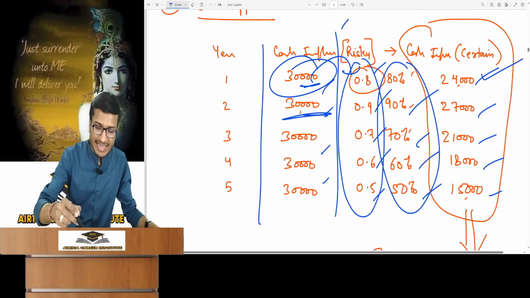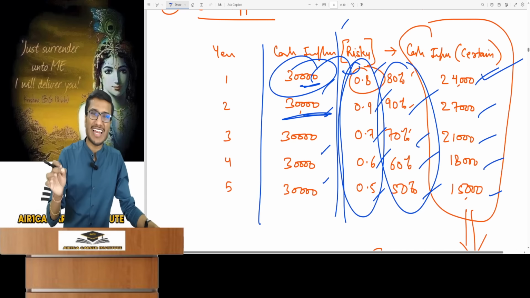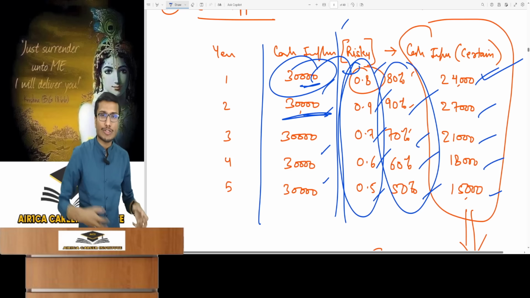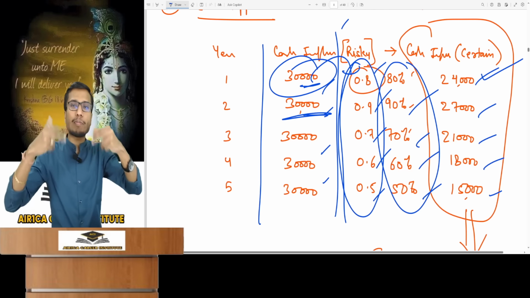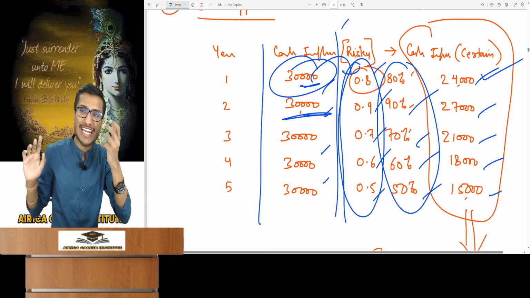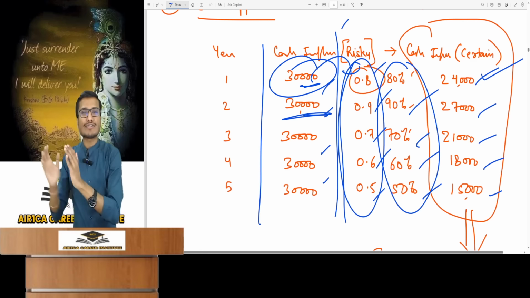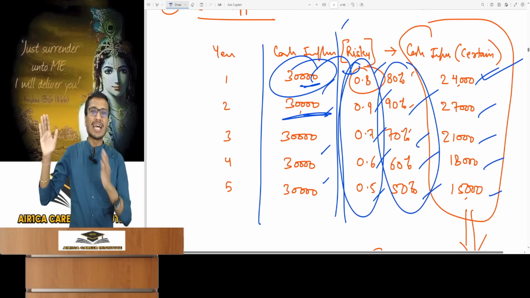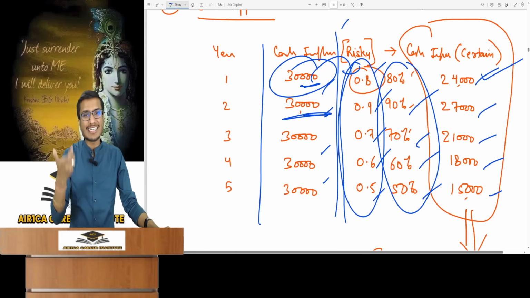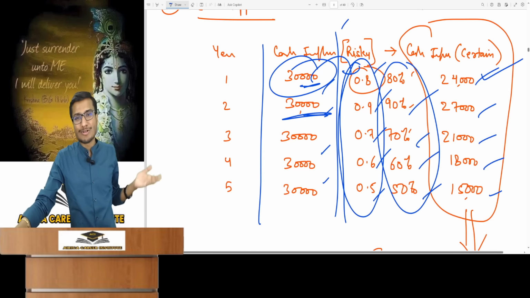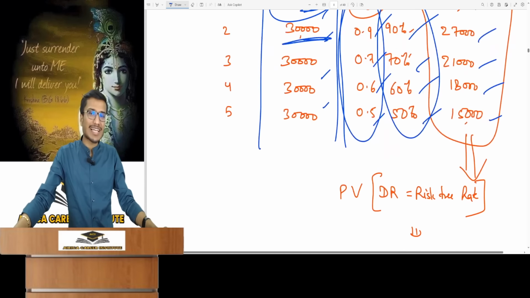These values I've written are called certainty equivalent coefficients. Meaning, this much portion of these cash flows is certain. 0.8 means that in a cash flow of 1 rupee, 0.8 rupees is certain and confirmed. Just take the confirmed cash flow and remove the risky part. You will be given the risky cash flow along with its certainty equivalent. Your task is to find the certain, risk-free cash flow.